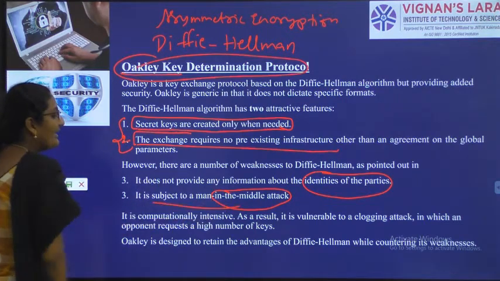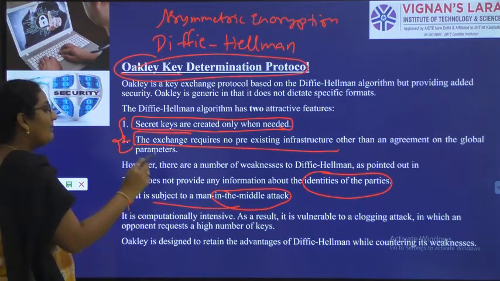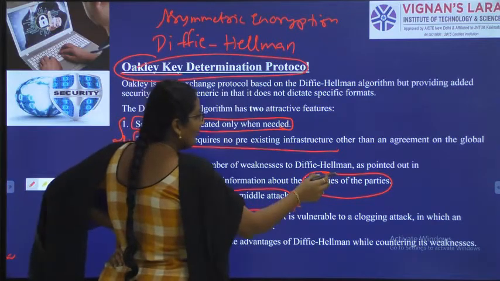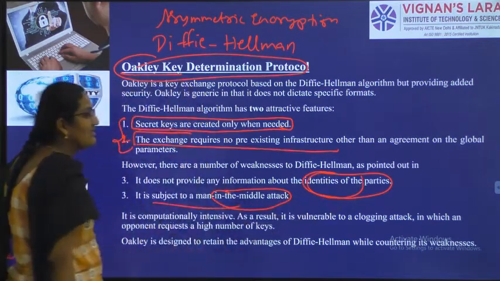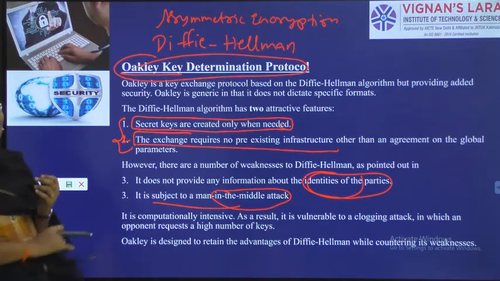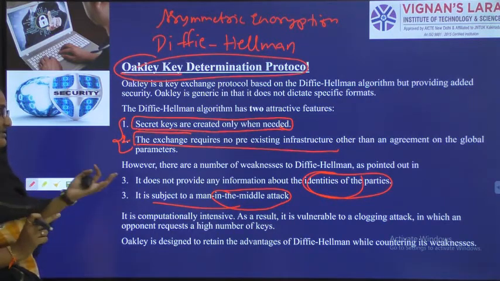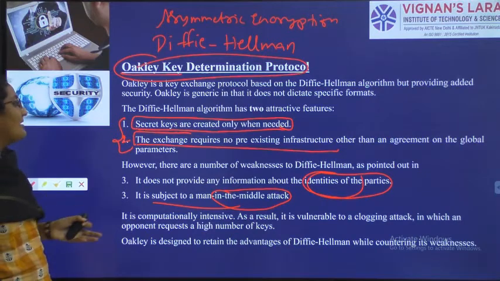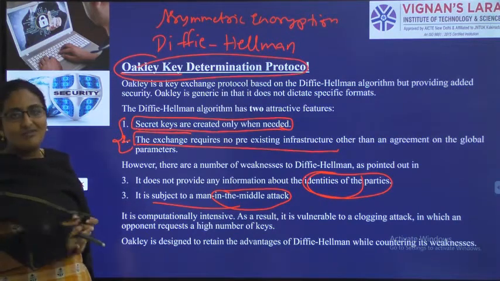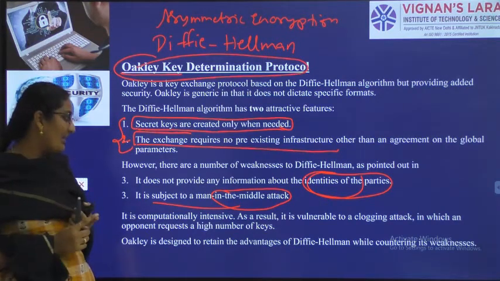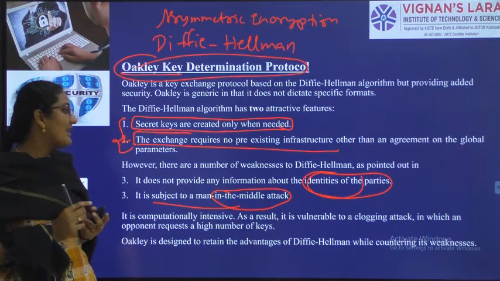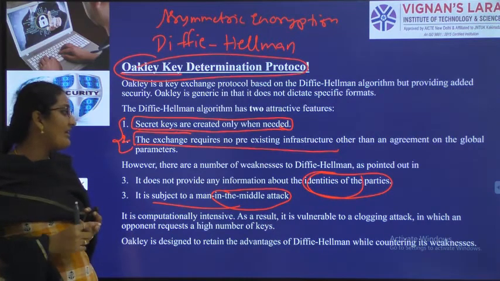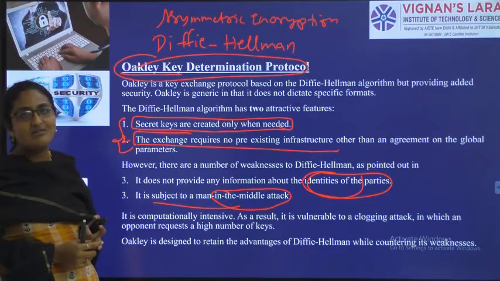Man in the middle attack is one of the disadvantages. Not providing the information about parties, nothing but sender and receiver, is the other disadvantage. So Oakley will solve both of those disadvantages. The first disadvantage is man in the middle attack. The second disadvantage is not revealing the identity of sender and receiver.